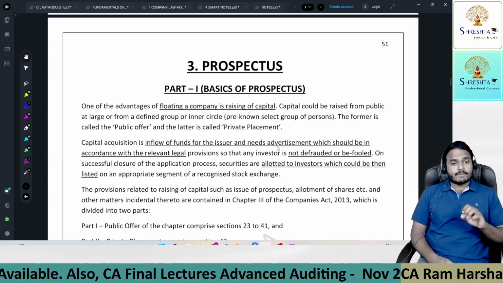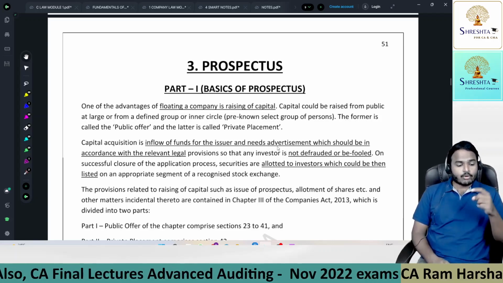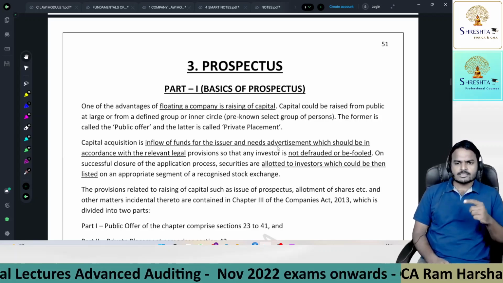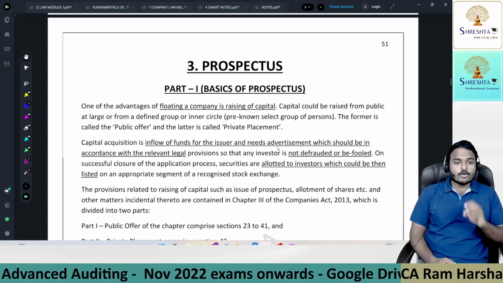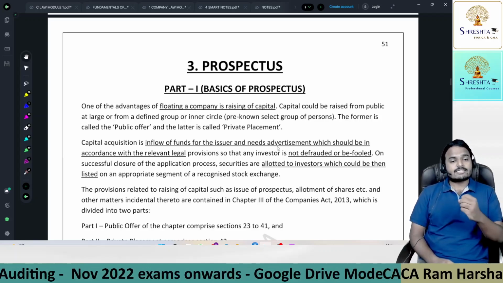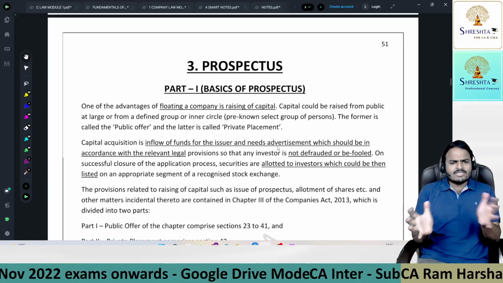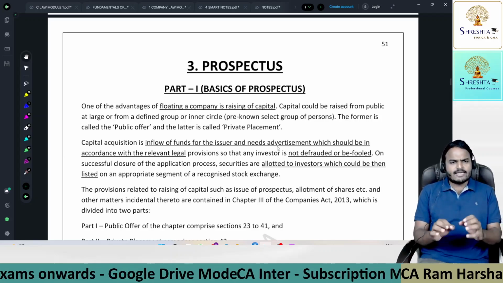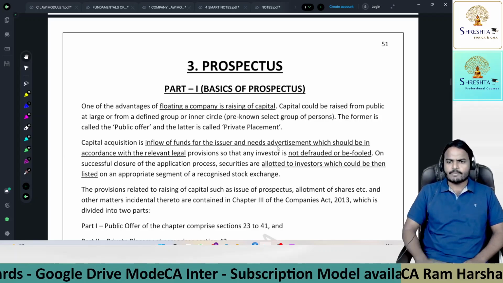And prospectus will provide three tenses of information: past information, present information, future information. Sir, past, simply track record. Present, why I need funds. Future, projected cash inflows, projected revenue, projected financial performance, projected financial position of the company. So all this information I'll put in a document called prospectus. So simply I call prospectus a document which explains prospects of the company.